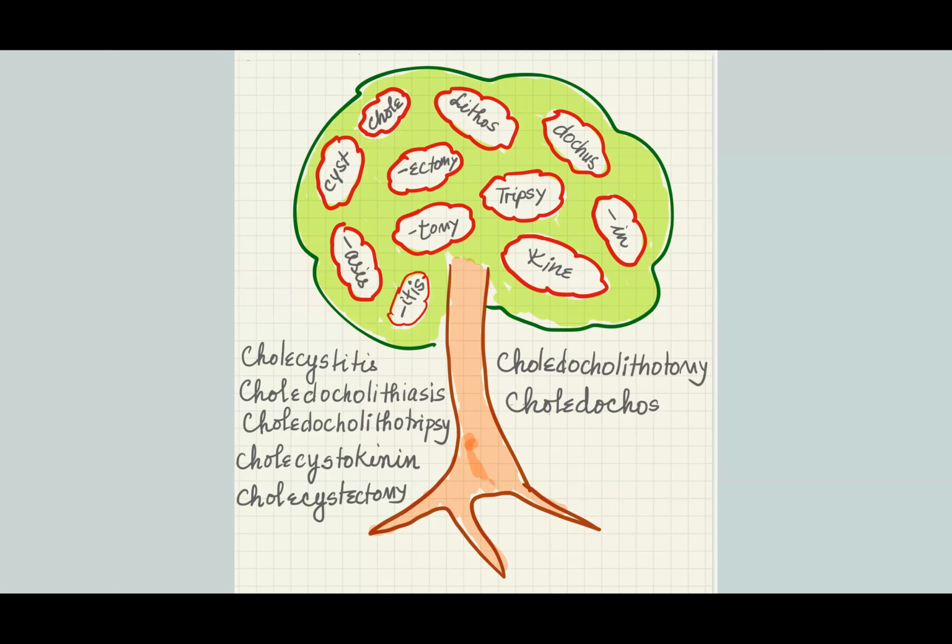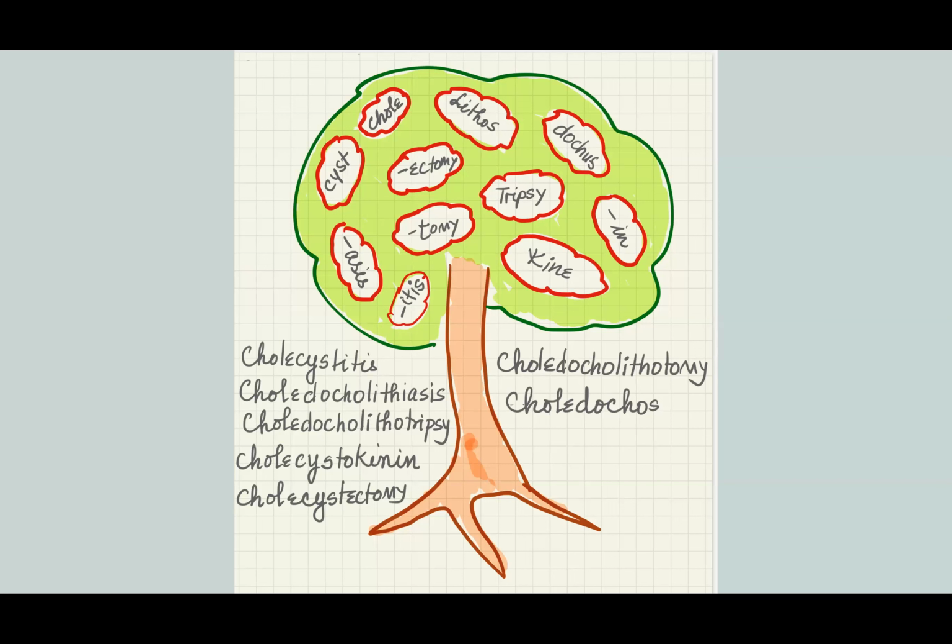Cholecystitis is the inflammation of the gallbladder. Choledocholithiasis is a state in which the bile duct, choledoch meaning bile duct, has stones in it, has gallstones.